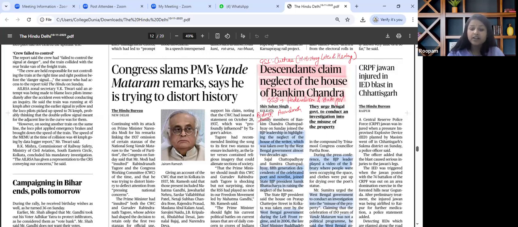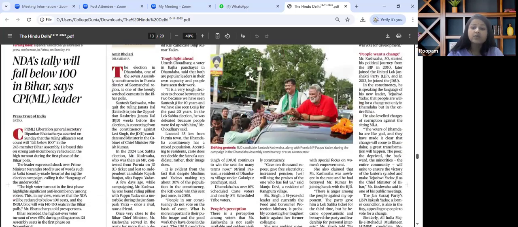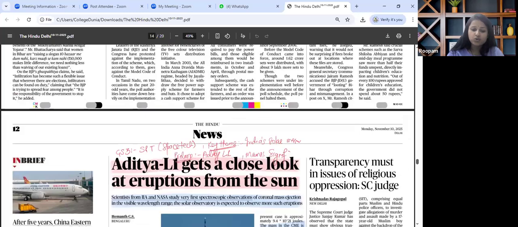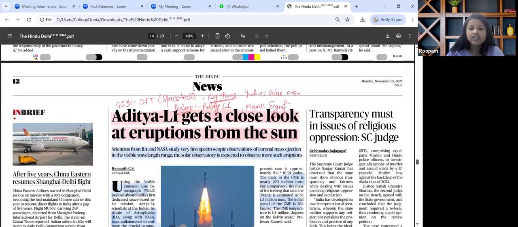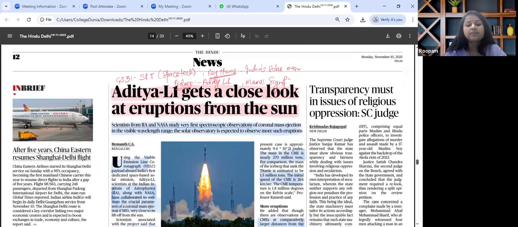The next very important article in the paper, that one should not miss while going through today's paper, is about a mission getting a close look at eruptions from the sun. Relevant again for GS paper 3, science and tech. The key theme that has been discussed in this particular article is India's solar mission breakthrough, wherein we are trying to understand the sun's outer corona with the help of our mission.